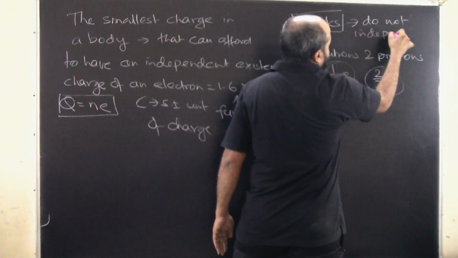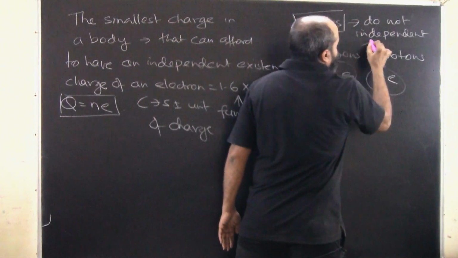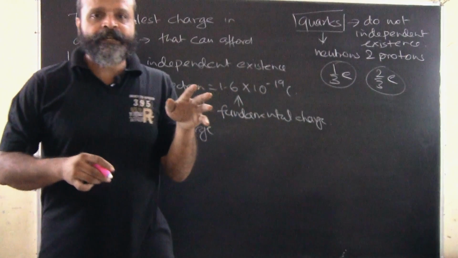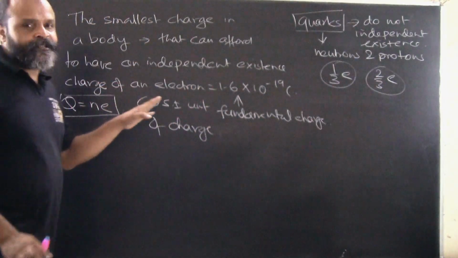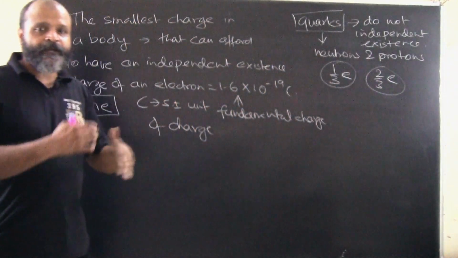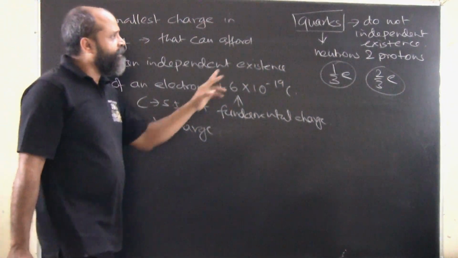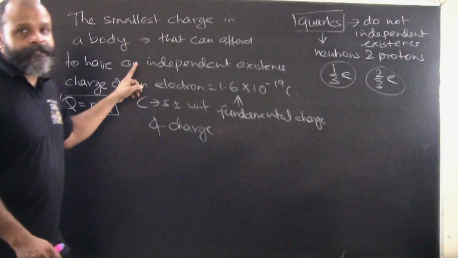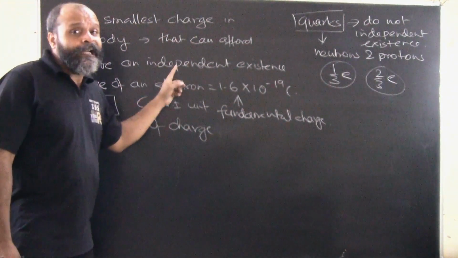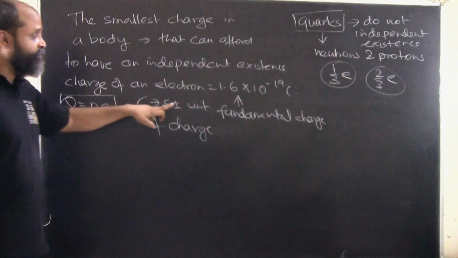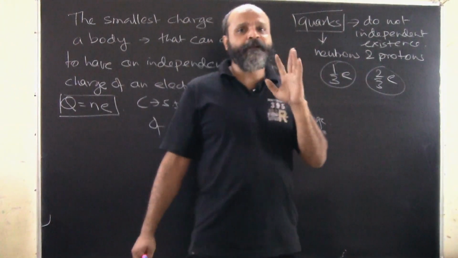So whenever we are talking about charges which have an independent existence, which can exist freely, which can participate in a chemical reaction or in conductance, we will not refer to these, because they will not have an independent existence. These electrons have an independent existence. Whenever we are talking about quantization of charge, we mean that they have an independent existence.